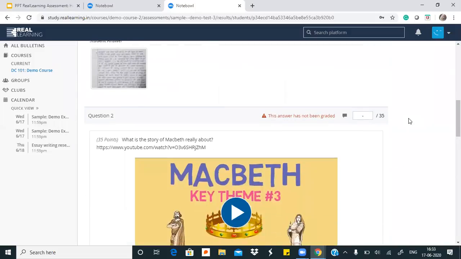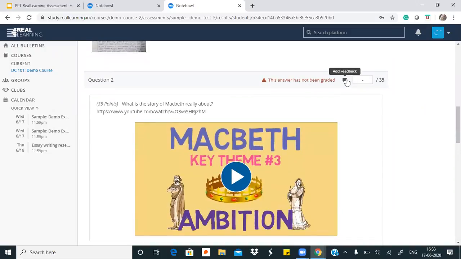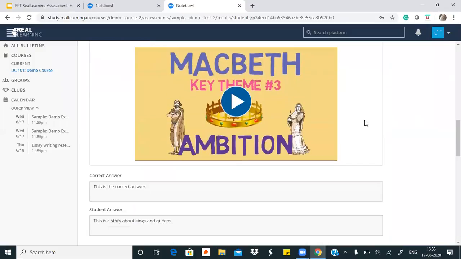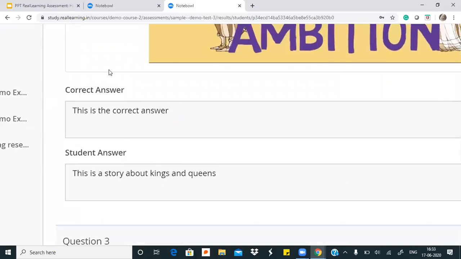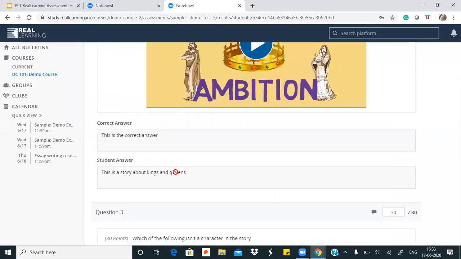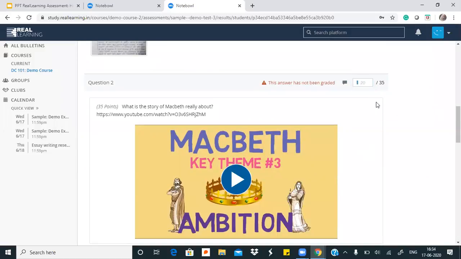So I'll move on to my second question, which is a free response question. Again, not graded, no feedback, and no marks given. So I can see, just zoom into here. This is the correct answer I had defined. I will read Rohit's answer and then I'll decide I want to give him 20 marks or however much I decide. So it has been graded now.